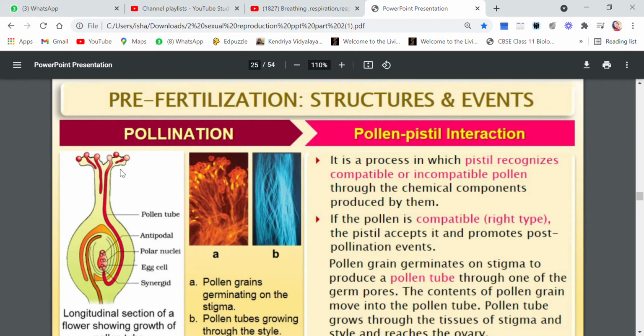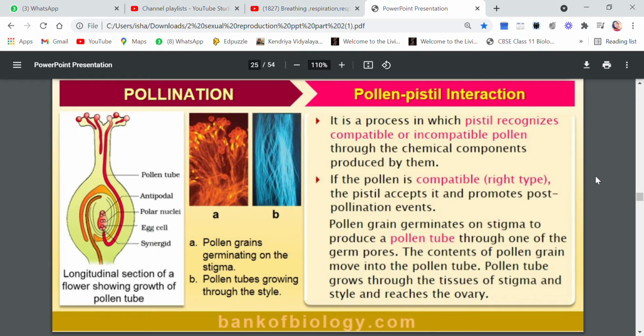And how will this be done? Of course, they are not going to sit and talk. So how will they know their compatibility? This will be done through chemical components produced by them. The chemicals produced by the pollen and the stigma, and the interaction between those chemicals, will help them to know whether they are compatible with each other or not.